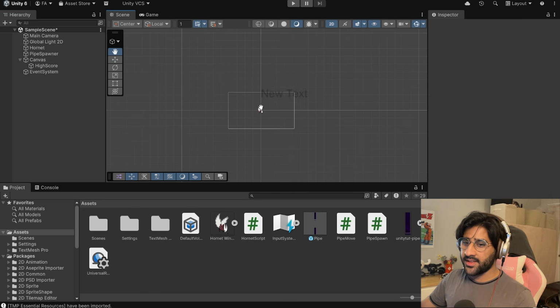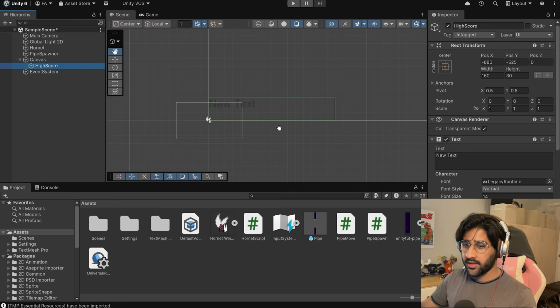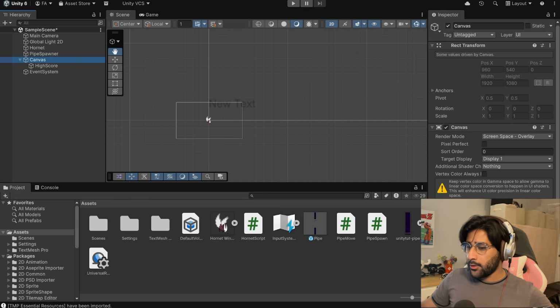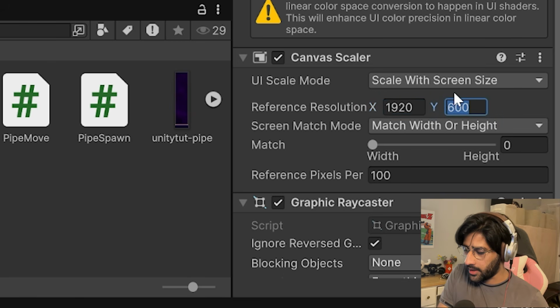Now, as you can see, this new text thing here is huge. So we have to make sure that this doesn't look different on every screen. A simple way to make sure that it doesn't appear different is to set the UI scale mode to scale with screen size. That way it looks consistent across all kinds of monitors. For the reference, I'll just go 1080p because that's the canvas I'm using for my game right now.